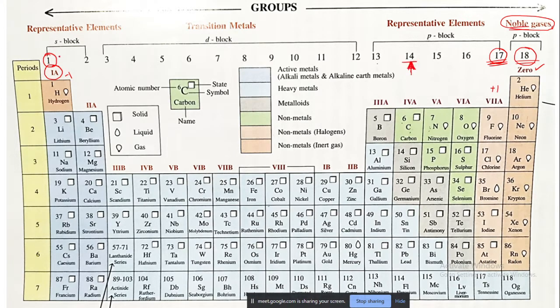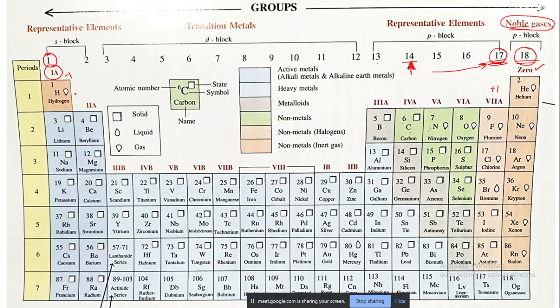Then from 14 the reactivity will again increase, because you know group 17 is very reactive. Are you all able to follow? Yes, sir. So group 1 and group 17 are highly reactive; from group 1 to group 14 the reactivity decreases, and after that it increases again. That is the trend we see in the property of the elements across the period.